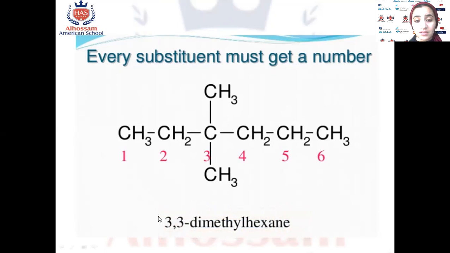3, 3 means at carbon number 3, we have 2 side chains. Di means 2 methyl, 2 methyl. At carbon number 3, 2 methyl. If one of them is at carbon number 4, you will say 3, 4, okay? But if they are on the same carbon atom, you will say 3, 3, okay?